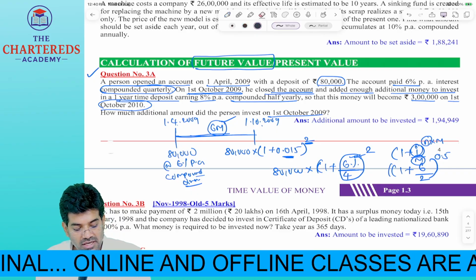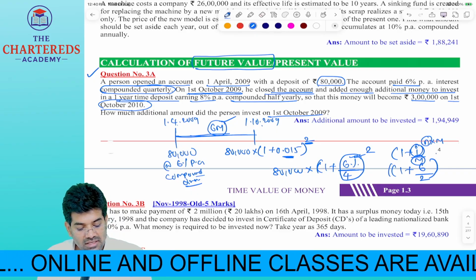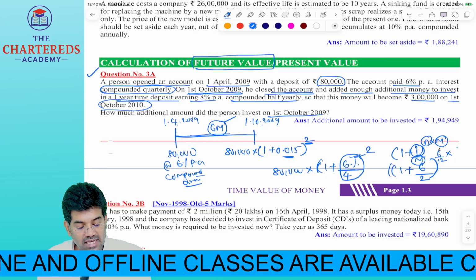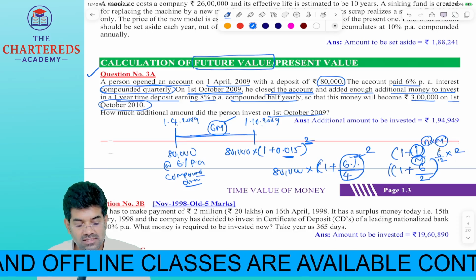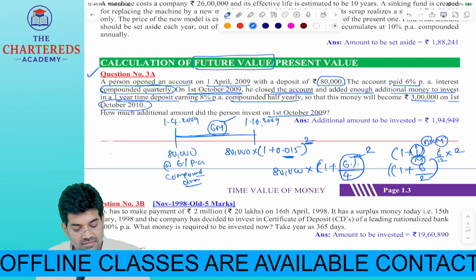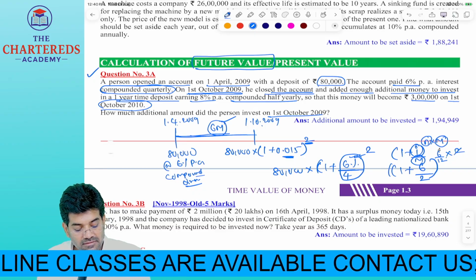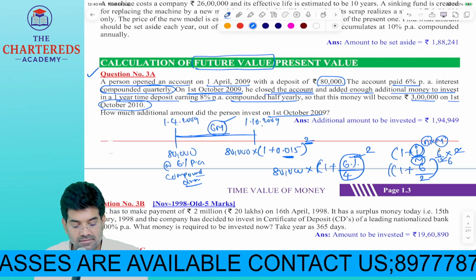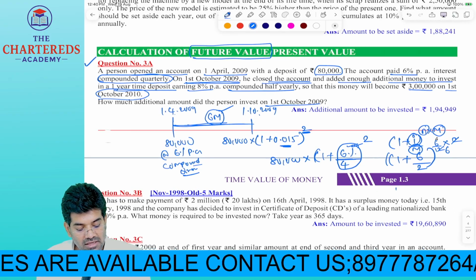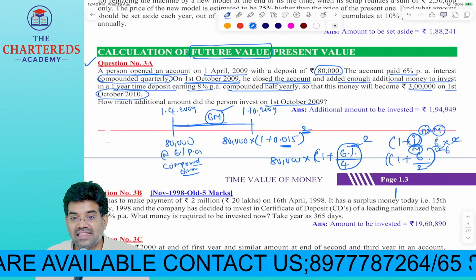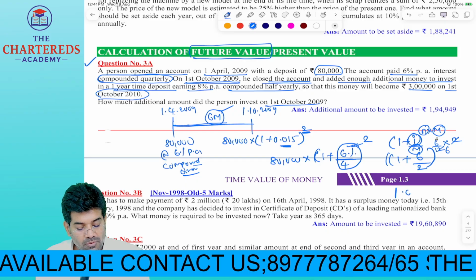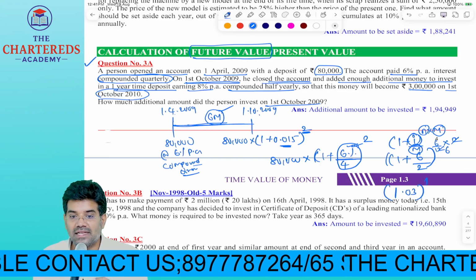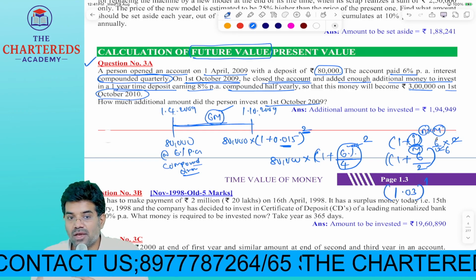Or put it as a fraction, 6 divided by 12, into how many times compounding is happening? 2 times. Right? Then what do we get? 2, 6, what do we get? Does 1 come? Yes. Then how much will it be? 1 plus 6 by 12, that is 3%. 1.03 whole power what? 1. That means compounding happens only 1 time.